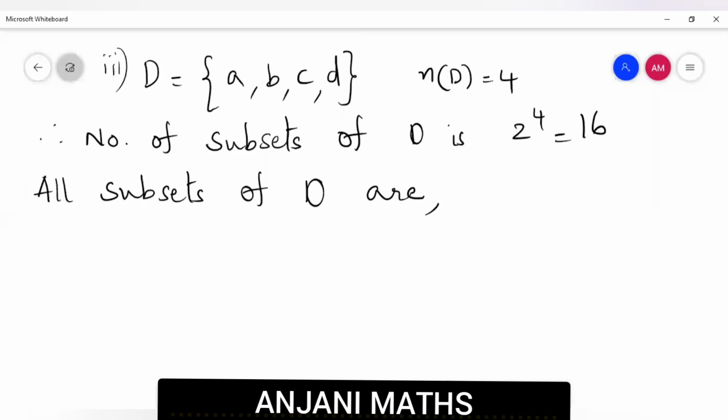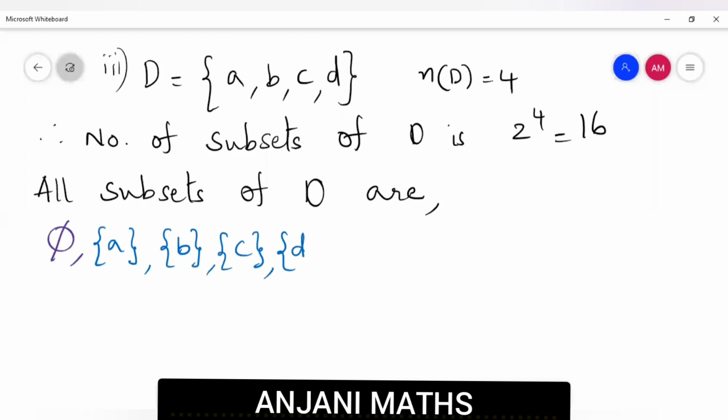First, we always have to write phi, the set with 0 elements, so there is no element. Next, we write sets with a single element, singleton sets: the set containing A, set containing B, set containing C, set containing D.